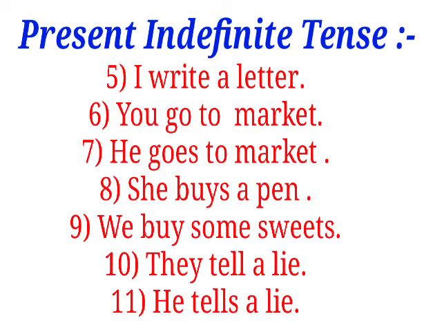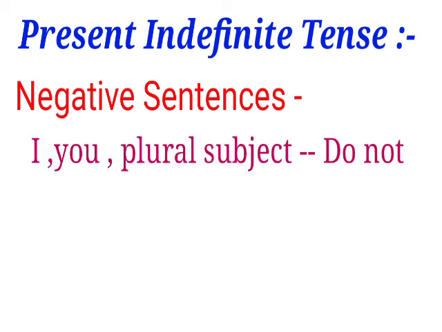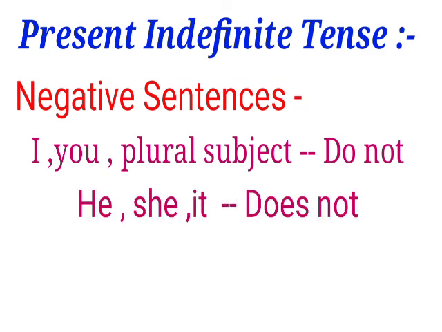He tells a lie. So students, for making negative sentences with I, you and plural subjects, use do not, and with third person singular he, she, it, we should write does not plus the first form of the verb. No need to add s or es with the verb.